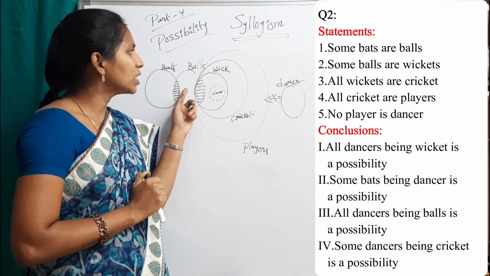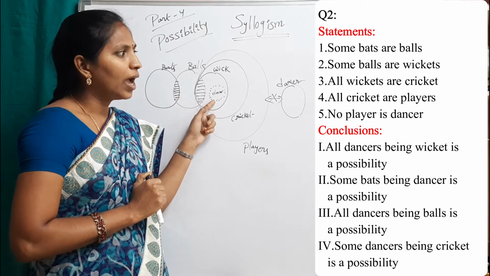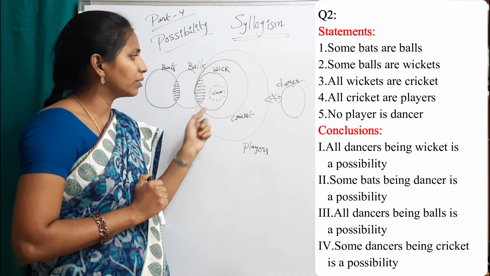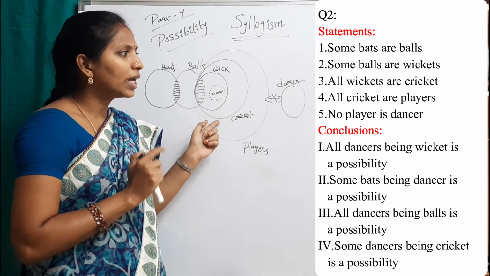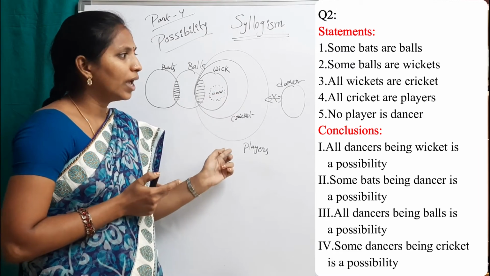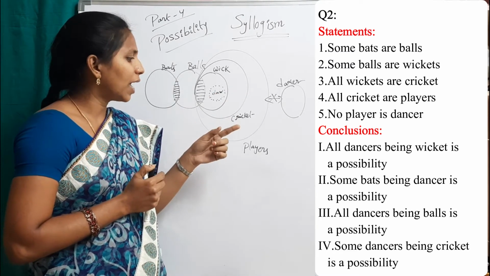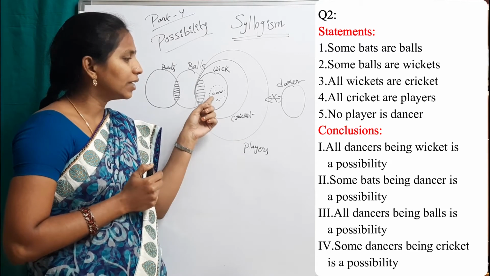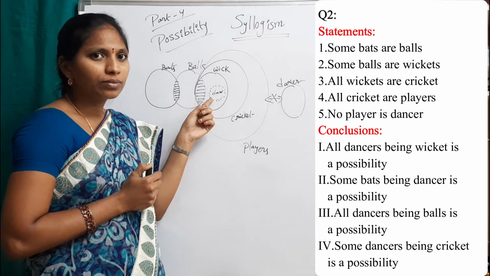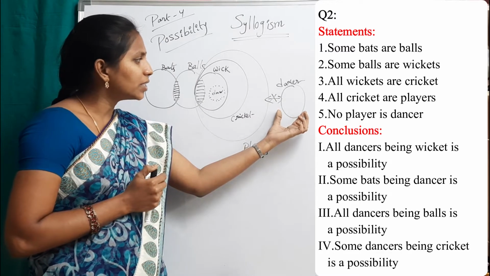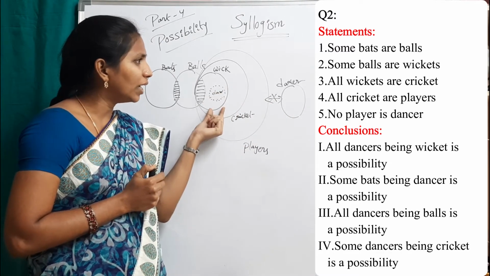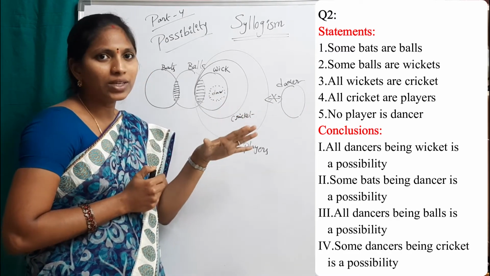Some balls are wickets. All wickets are cricket. And all cricket are players. But see fifth statement, no player is a dancer. But if we write this dancer inside of this wicket, this statement violation occurs.